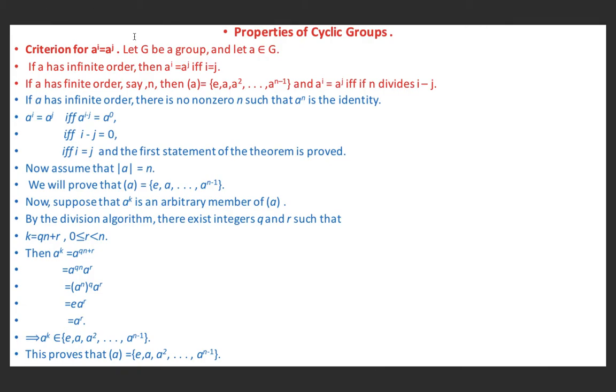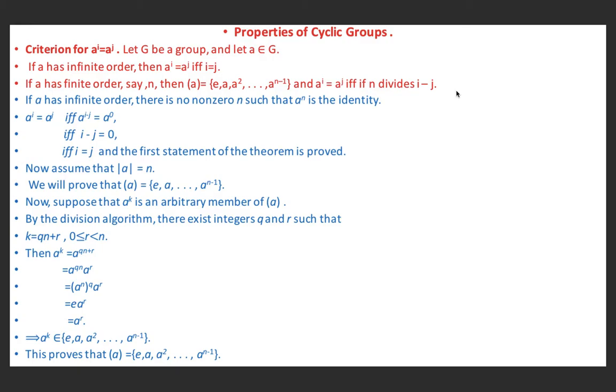Suppose G is a group and a belongs to G. If a has infinite order, then a^i equals a^j if and only if i equals j. If a has finite order, say n, then the cyclic group generated by a is equal to {e, a, a^2, ..., a^(n-1)}, and a^i equals a^j if and only if n divides i minus j. So here the two cases are different.